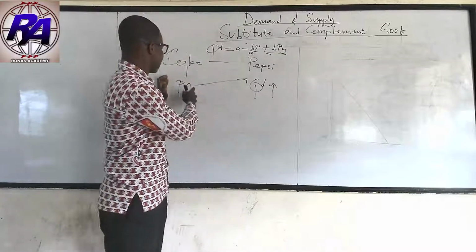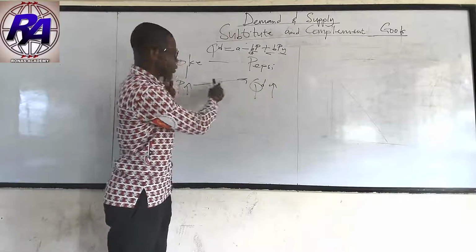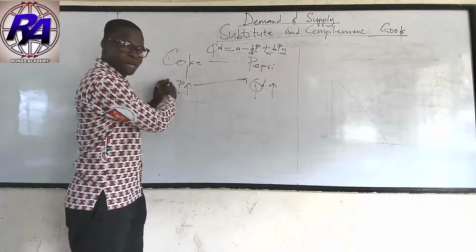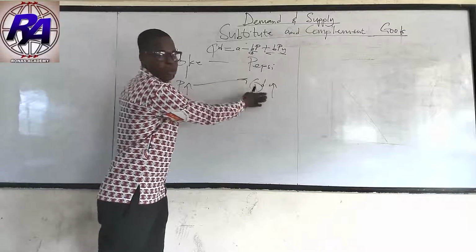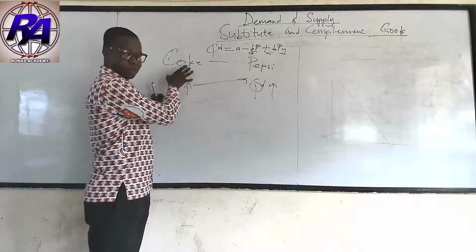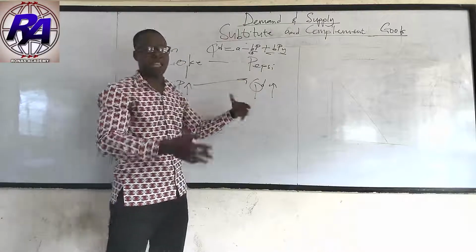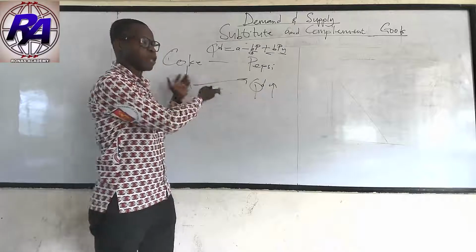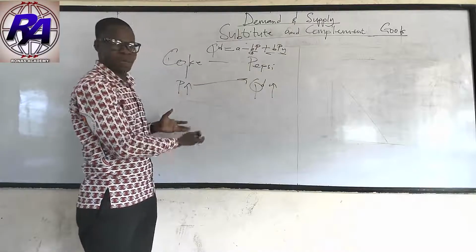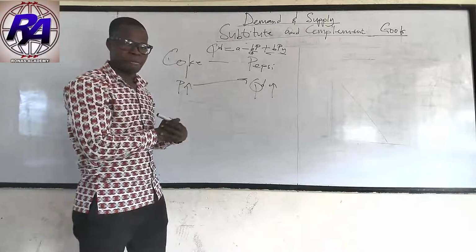So what I'm saying is that if the price of this one increases, then they will turn their attention to this one. If the price of this one decreases, then the consumption of the substitute will also decrease. That is what it means. So if the price of this is increasing, we will consume more of the substitute. If the price is decreasing, then the substitute becomes irrelevant. If you are dealing with Coke and Coke has decreased its price, the law of demand continues from there.